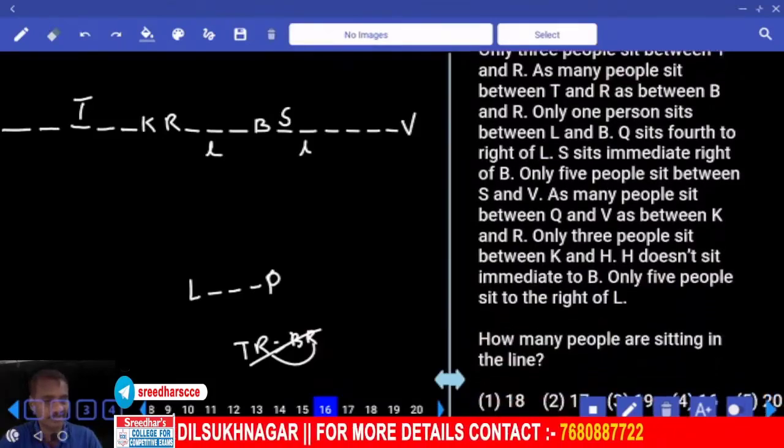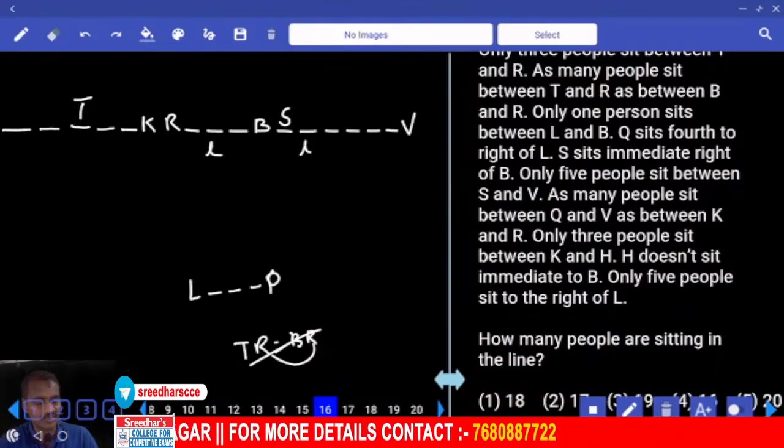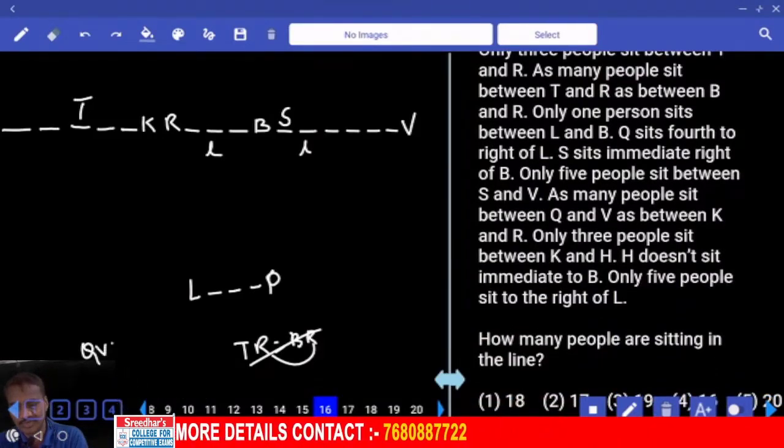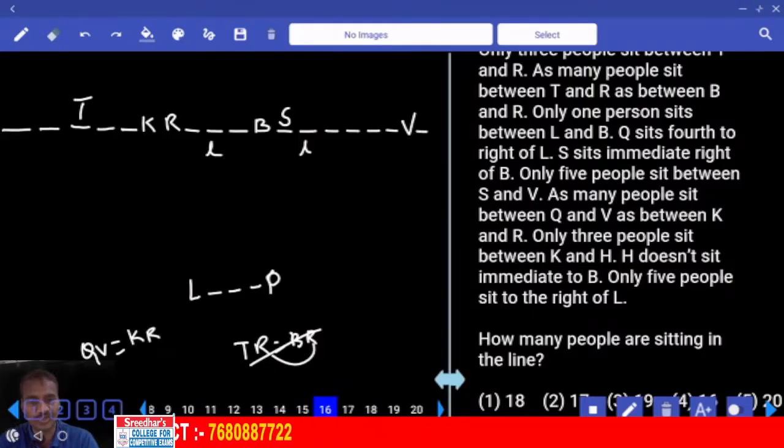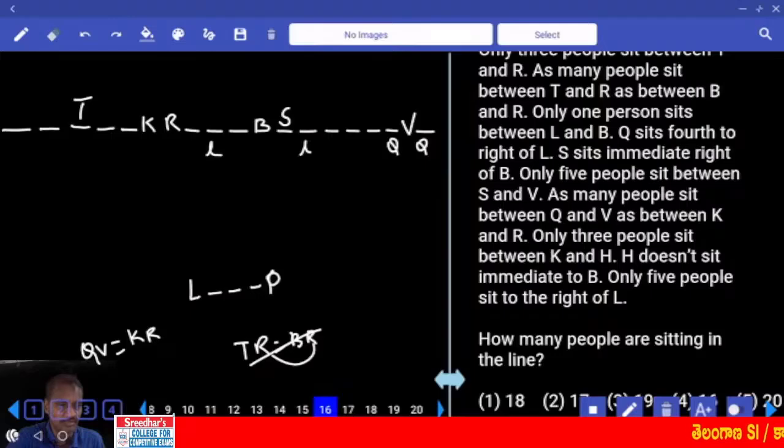And as many people between Q and V as between K and R. Now Q and V, K and R. K and R are adjacent and Q and V are adjacent. Hence Q can be either here or here. And as many people between Q and V as between K and R.